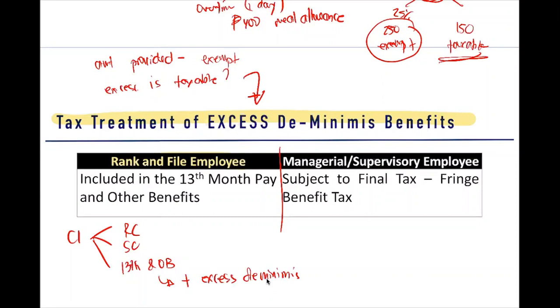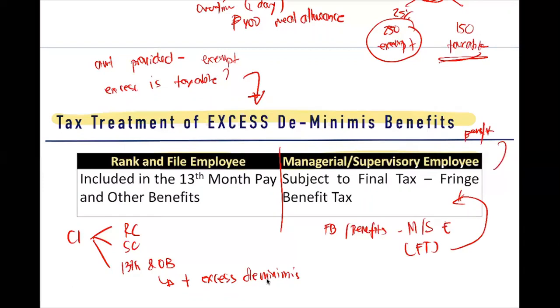Now, as to your managerial or supervisory employee, how do we treat the excess de minimis? It is subject to final tax, fringe benefit tax. Sabi kasi natin kanina, di ba? Fringe benefits or benefits provided for your managerial or supervisory employee is taxed at final tax. Kaya yan, yung excess de minimis, which is considered a benefit, is treated as part of your final tax, fringe benefit tax for managerial or supervisory.